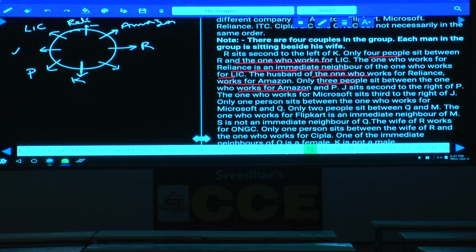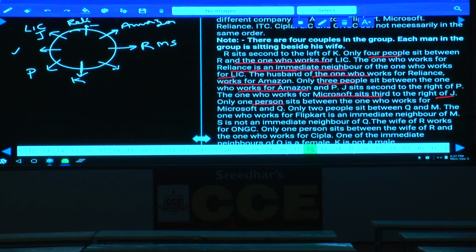J sits second to the right of P. As J is seated second to the right of P, this LIC person is J. The one who works for Microsoft sits third to the right of J. And this Microsoft person is R. R works in Microsoft and sits third to the right of J.